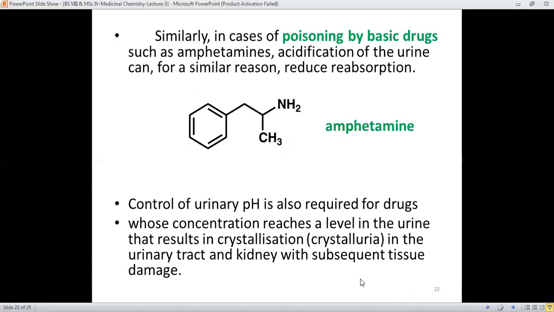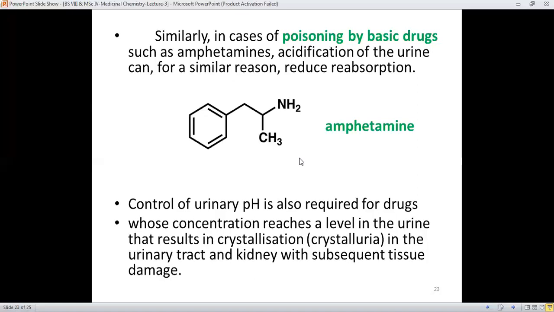Similarly, in case of poisoning by a basic drug, like amphetamine, acidification of the urine can, for the similar reason, reduce the reabsorption. It means that this drug will also be eliminated when a person has a large concentration of this drug in the body, after treatment that results in the formation of the salt and therefore its removal.